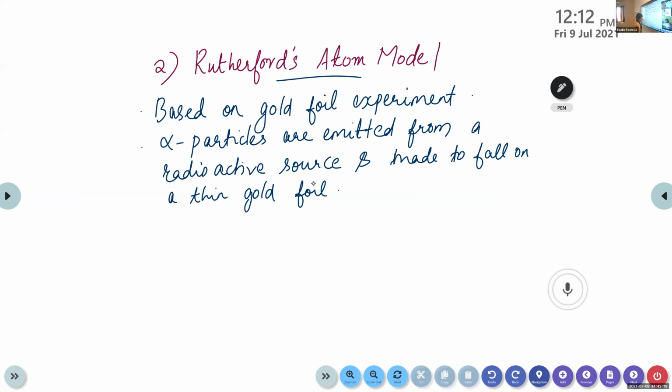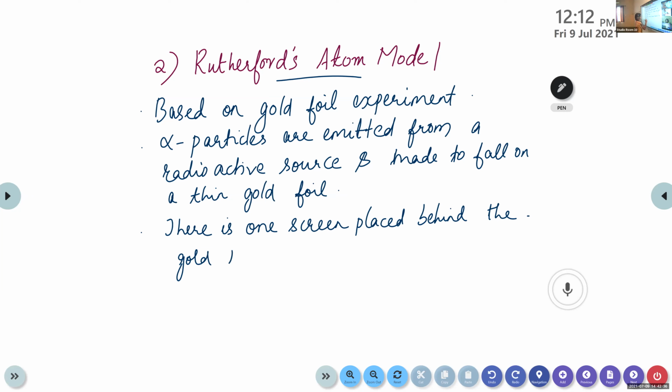And there is one screen placed behind this gold foil to detect the alpha particles.